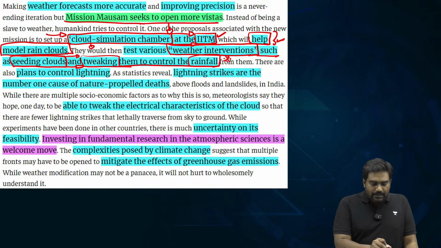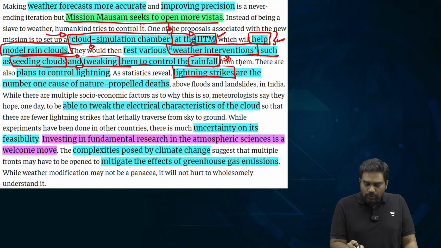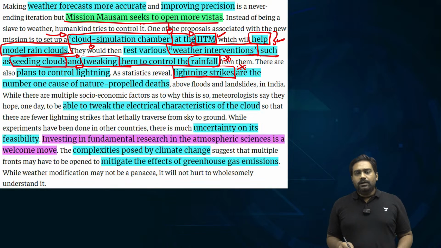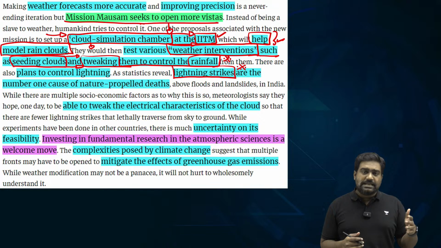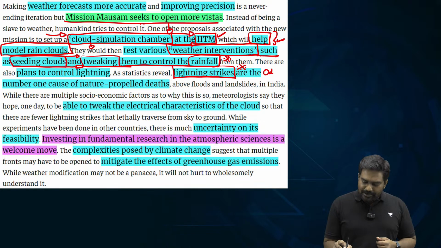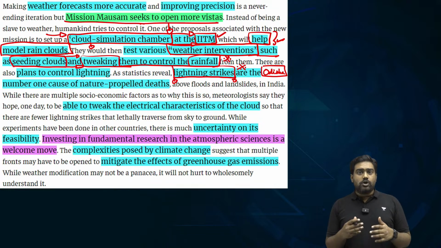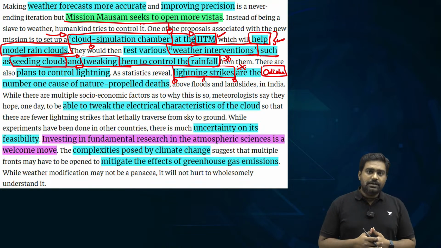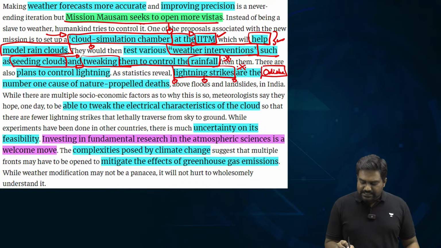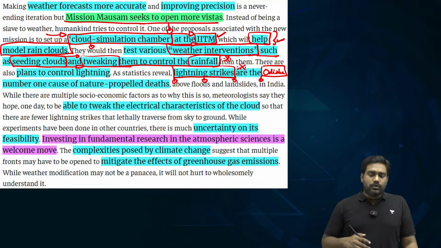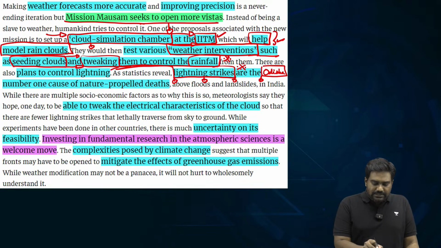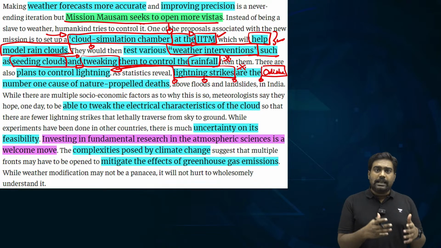And more importantly, Mission Mausam is paying attention to lightning incidents. I don't know if you know this. Lightning is one of the leading killers in our country. Hundreds of people in India, especially in states like Odisha, are killed every year because of lightning strikes. So dealing with this hazard is a priority for the center and the state governments. In fact, at the state level, it has been declared as a disaster in certain states. So now the center is also paying greater attention given the significant mortality rate associated with lightning strikes.